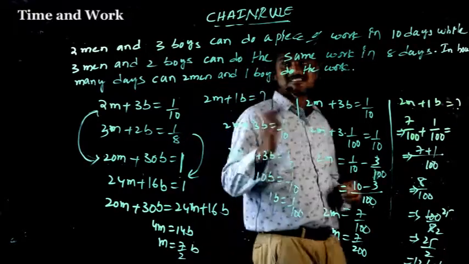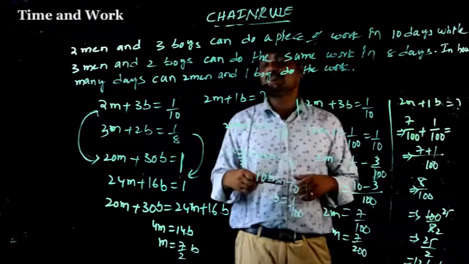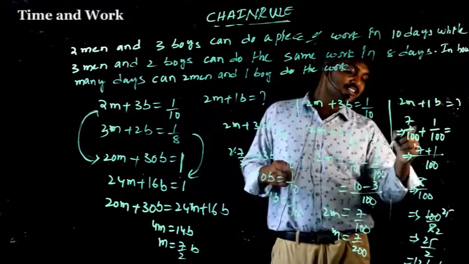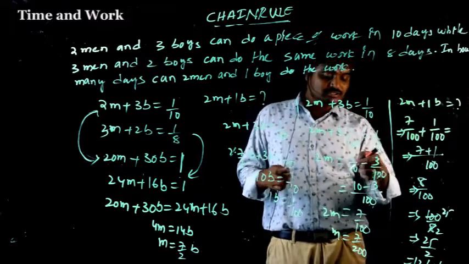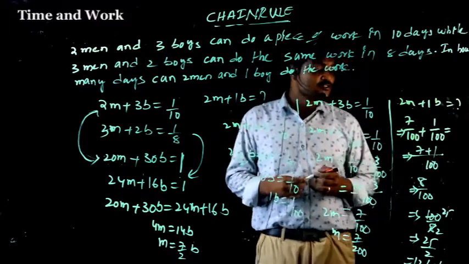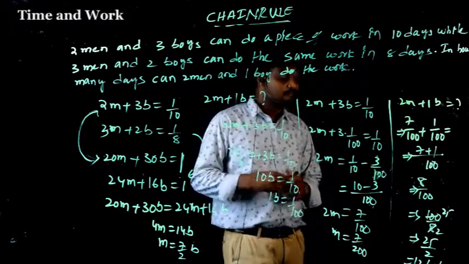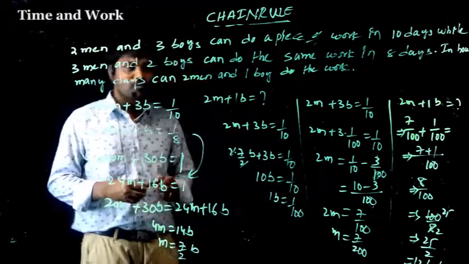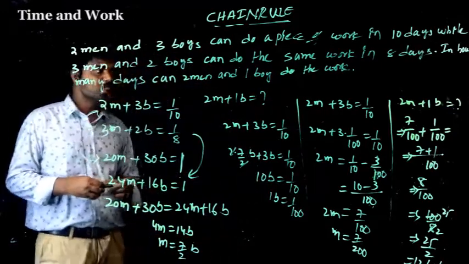But he is asking how many days will be required for 2 men and 1 boy. So that is 7 by 100 plus 1 by 100, so 8 by 100. Convert into days, 100 by 8, 4 25s are 100, 4 2s are 8, 12 and a half days. This is the most important.